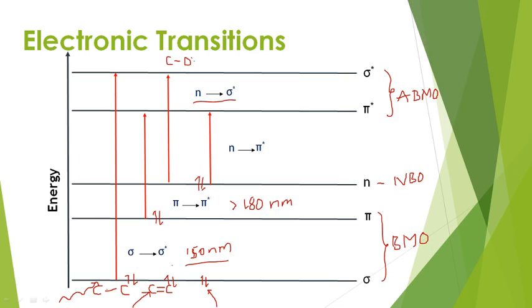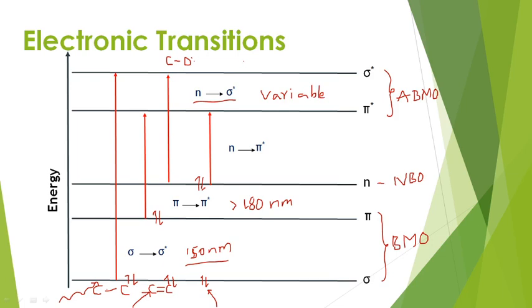In the case of sigma to sigma star and pi to pi star, we can give a particular range of radiation or wavelength, but here we may not, because depending upon the nature of the electronegative atom, the wavelength must be variable. Depending upon the compound, we can discuss differently.